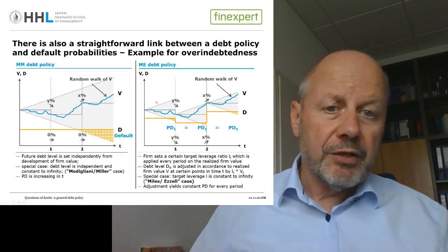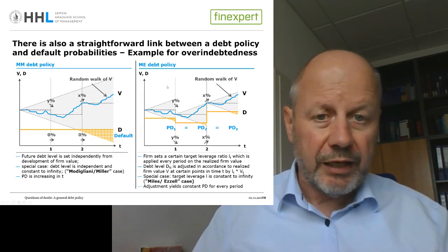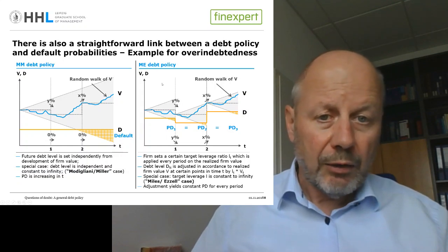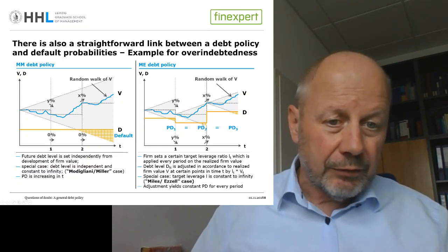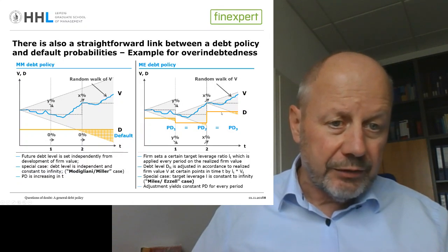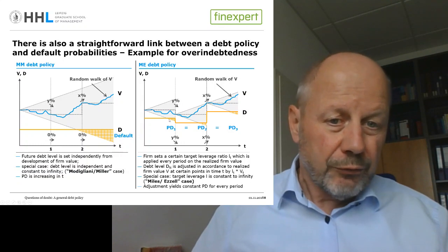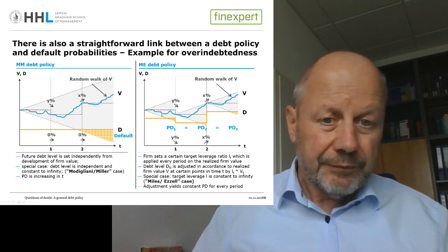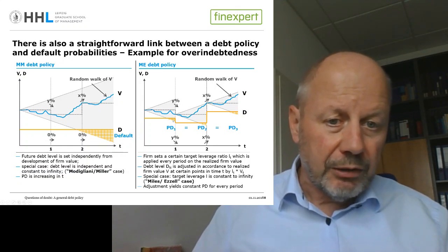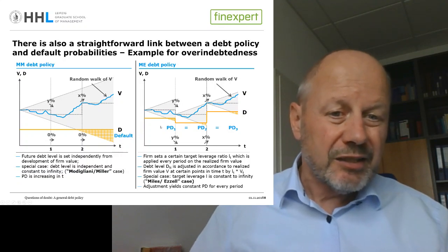Yeah? Whereas if you look here, for instance, for the special case of K equal to 1, for our Miles-Etzel debt policy, as our debt level is adjusted every year towards the then prevailing firm value, then of course you see this shaded area here, the probability that our firm value will drop below the face value of debt, is significantly lower.